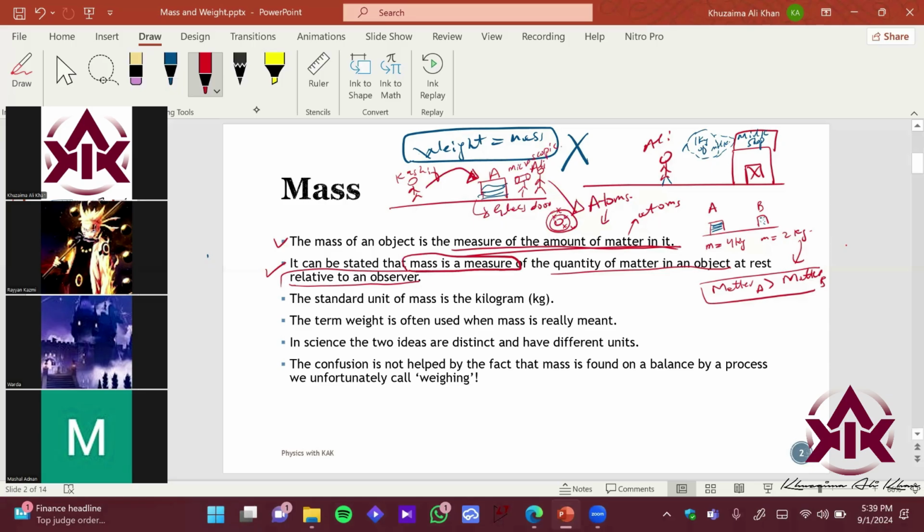So relative, जो meaning है ना observer की, that is stating कि someone can be observing the structure, the matter inside the atom, ठीक है? Or like Ali, who is basically using a microscope to observe the structure, वो कितना basically dense है, what amount of matter is inside an atom, right? However, Kashif is just observing the liquid, right? The liquid body. So still they are measuring the amount of mass, right?